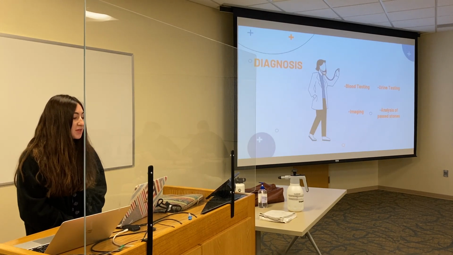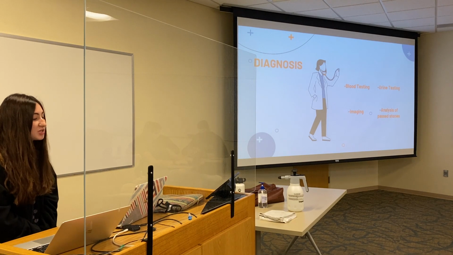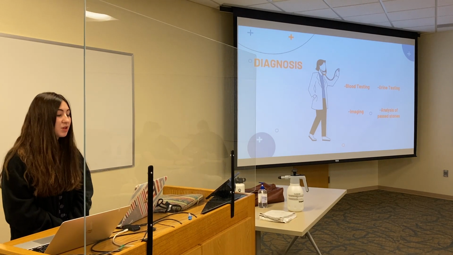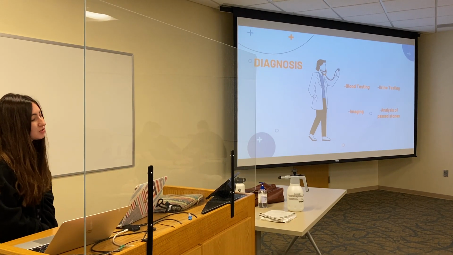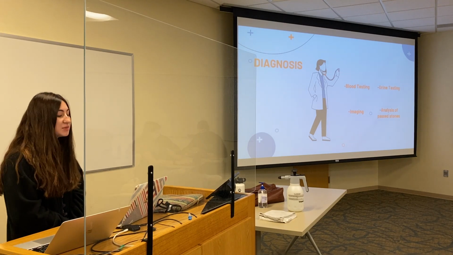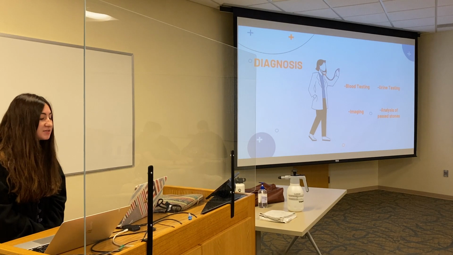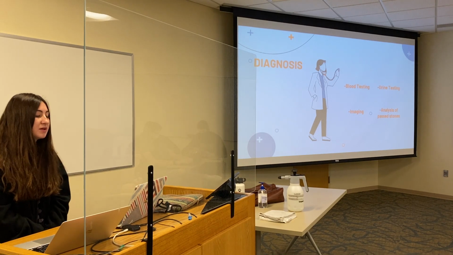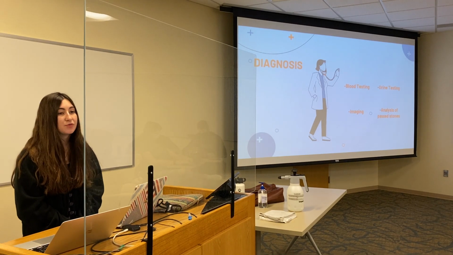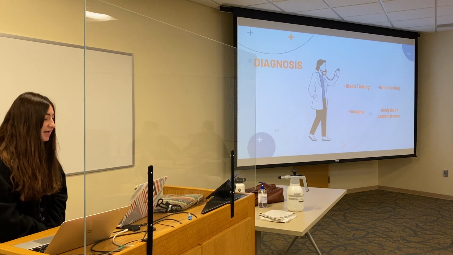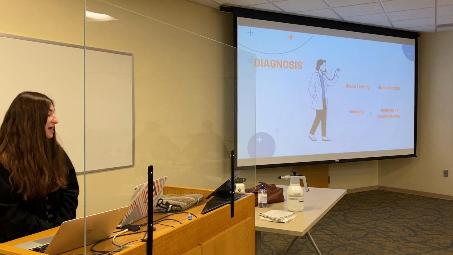Diagnosis. They will do blood testing. This shows how much calcium or uric acid is in the blood, and it also shows the health of the kidneys. Imaging reveals kidney stones in the urinary tract. Urine testing shows the amount of minerals in the urine. This test is done 2 times over 2 separate days. And then an analysis of past stones.